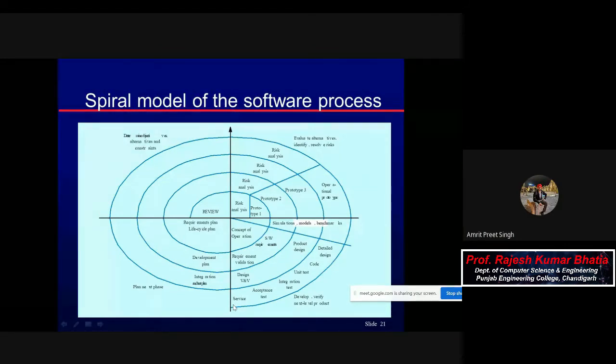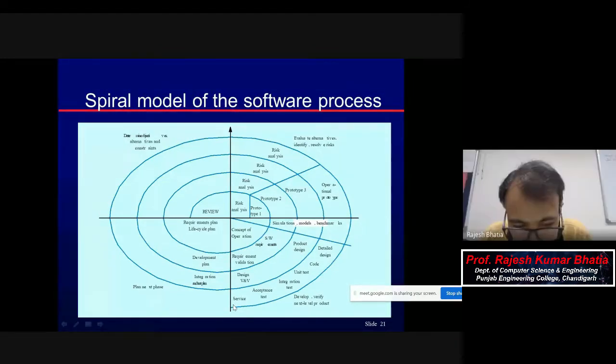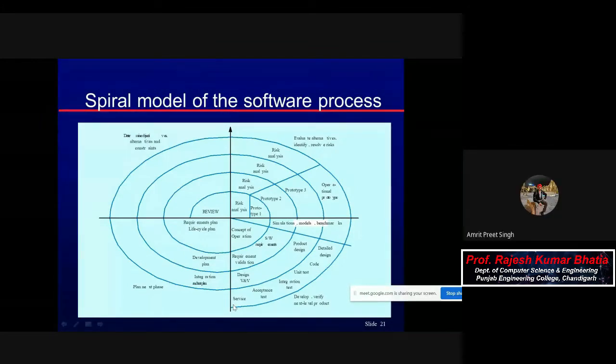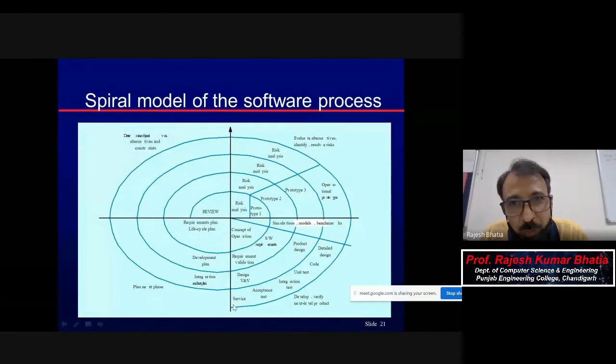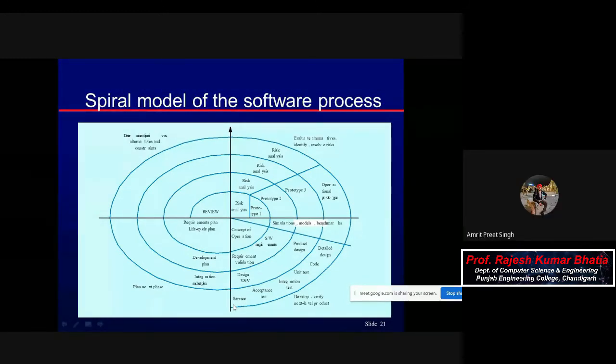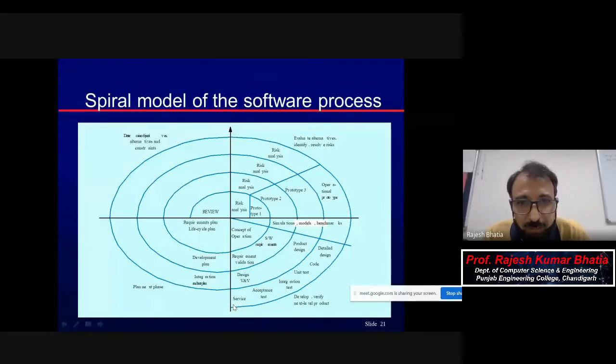Not in prototyping, but in waterfall, yes. In case of waterfall, if you missed certain requirements in the same requirement engineering phase, you prepared an SRS but you missed something, you will move further to design, because there is no customer interaction in case of waterfall. Keep it in your mind.